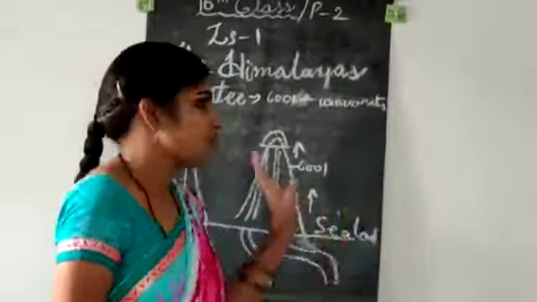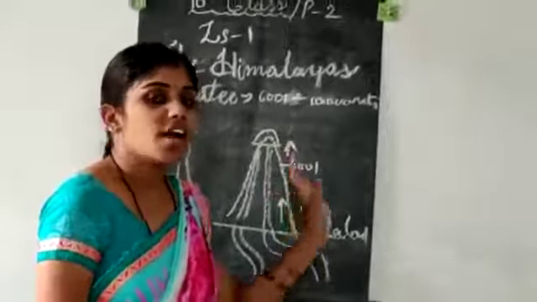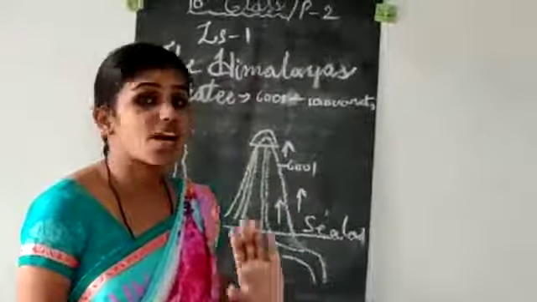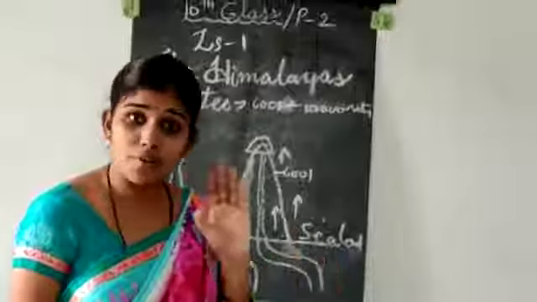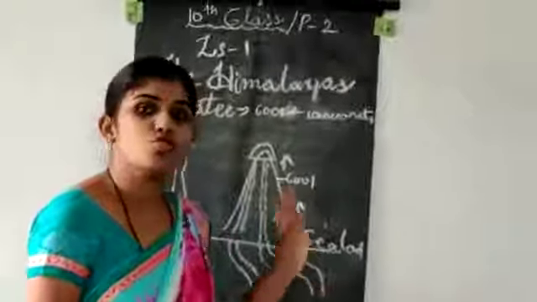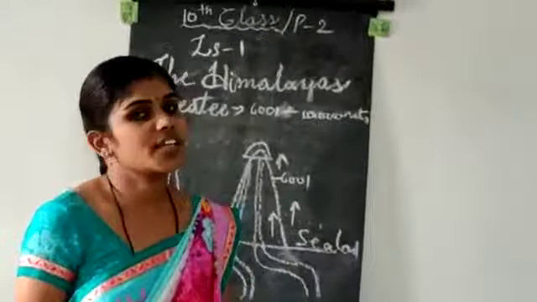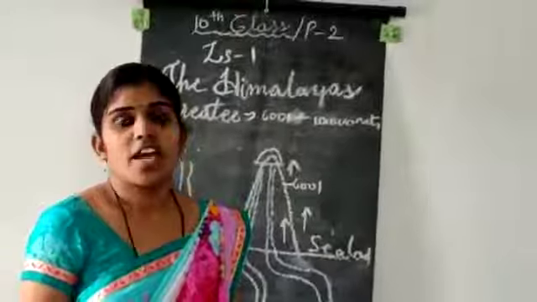This is the Himalayas, the origin of the rivers, the perennial rivers. These rivers are used in so many places for farming, drinking water, and everything.